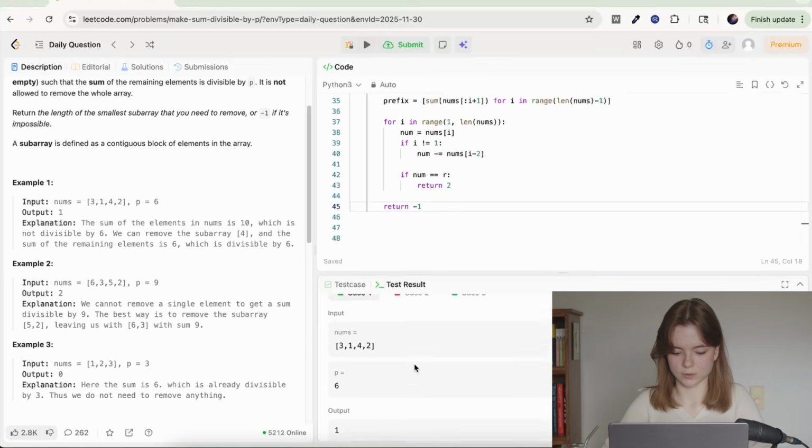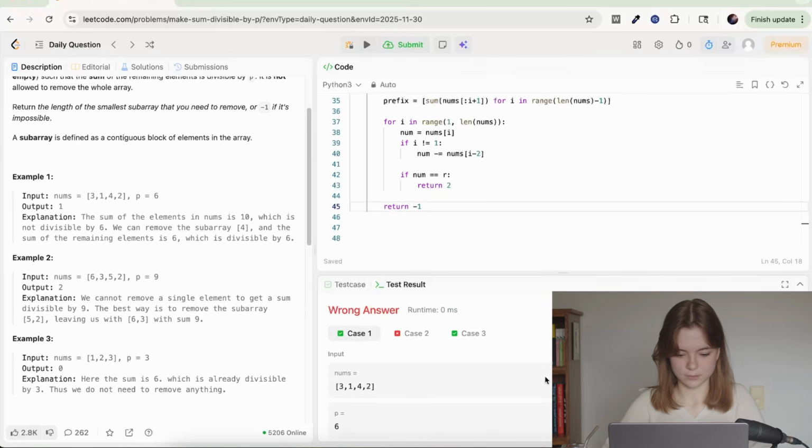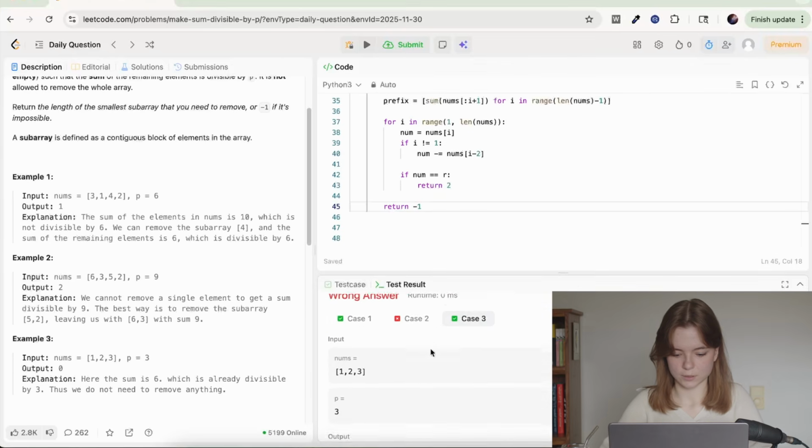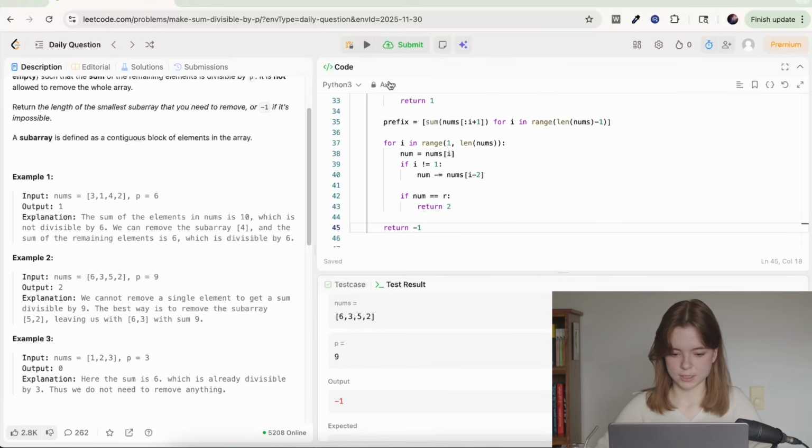Yeah, so we only need 1 there. I think that's an example. And then 1, 2, 3, that's already good. We don't need to return anything. Okay, for this one, we are saying that no, when we can actually do that. The first thing I want to double check is to see if I actually made my prefix sum array correctly.